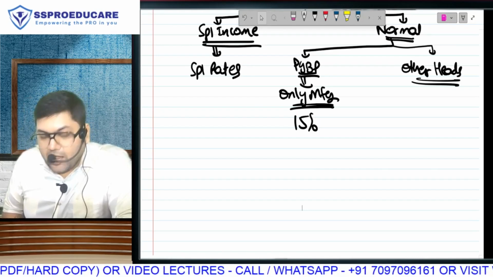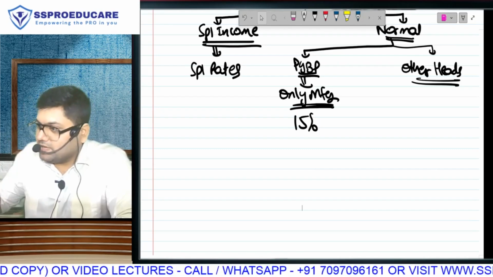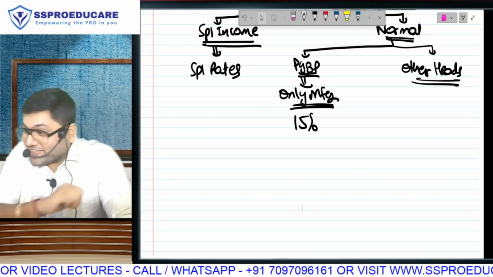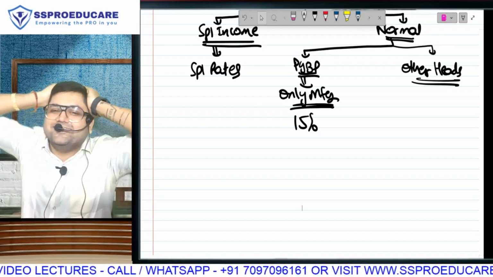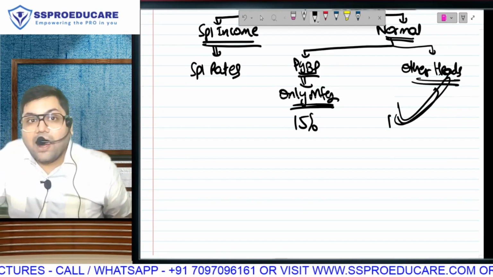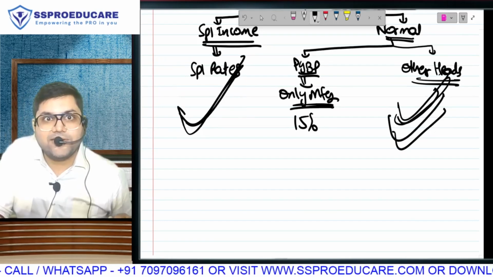Correct hai? Abhi PGBP gone. So how many other heads possible? 3. Because that can't be salary. Sorry, or Bhagwan. So no, this can only have house property, short-term capital gain. So no, only short-term, because long-term has gone here.